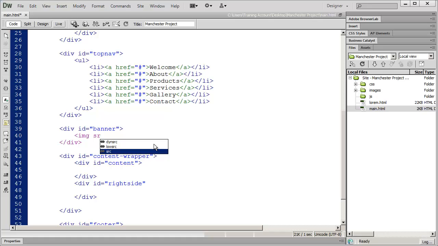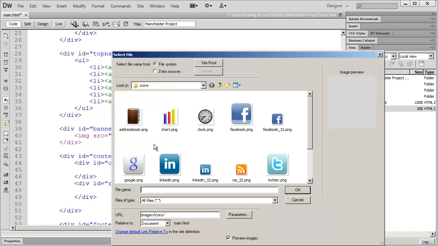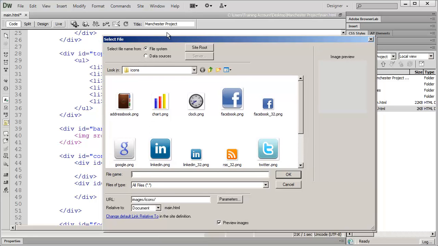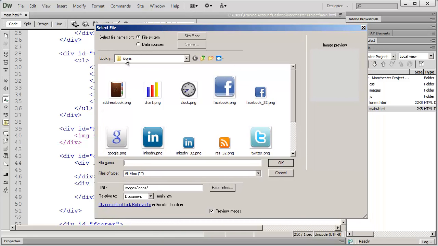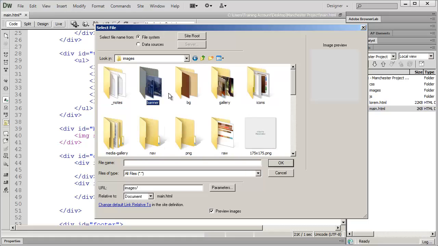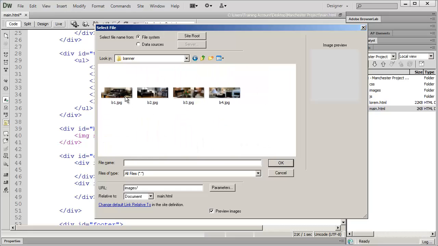So I'm going to open my image tag, put my source attribute in, and select the browse option. Now I'm still in my icons folder, but I'm going to come up and go into my banner folder. And there's a banner. You can see the size here is 900 by 300.